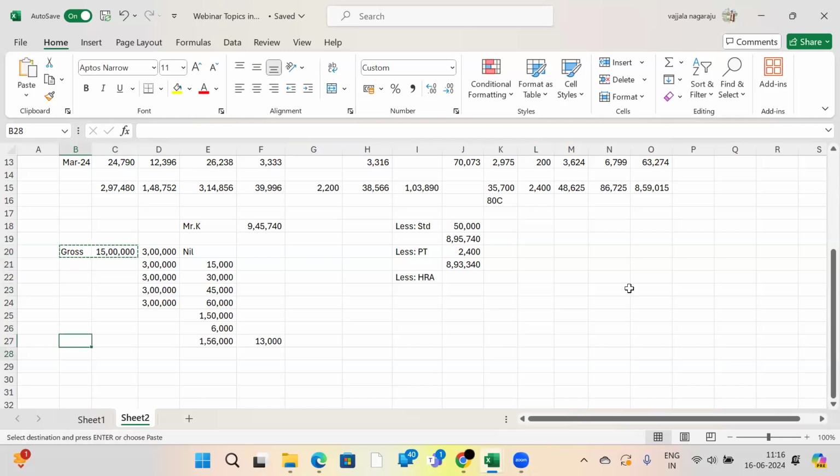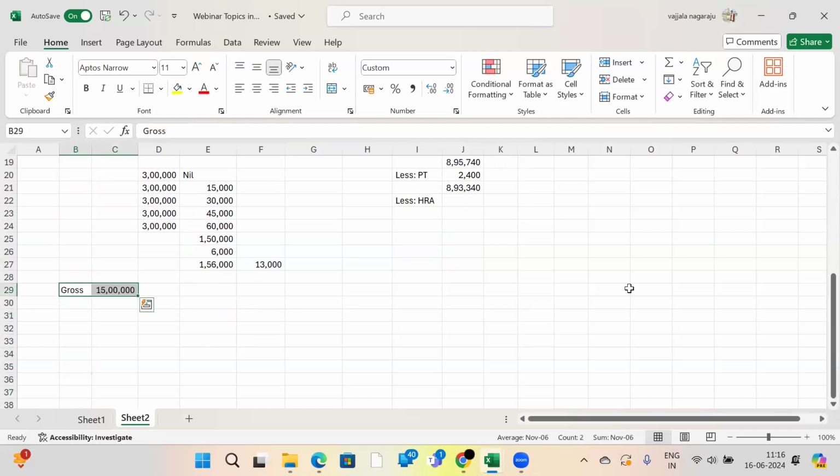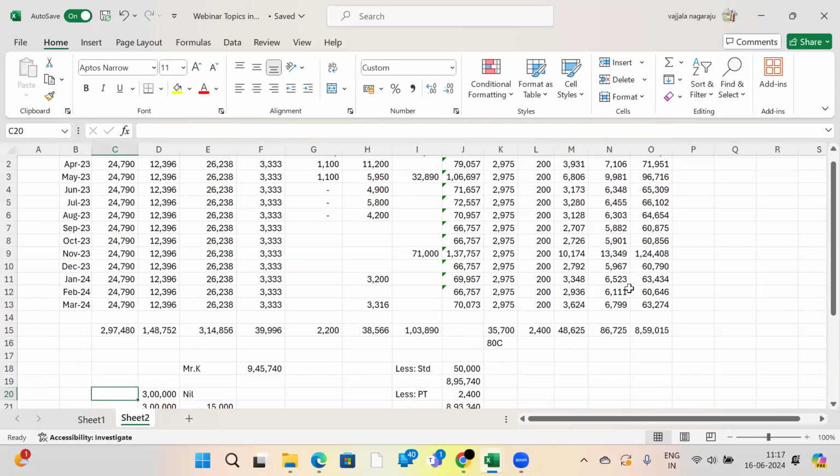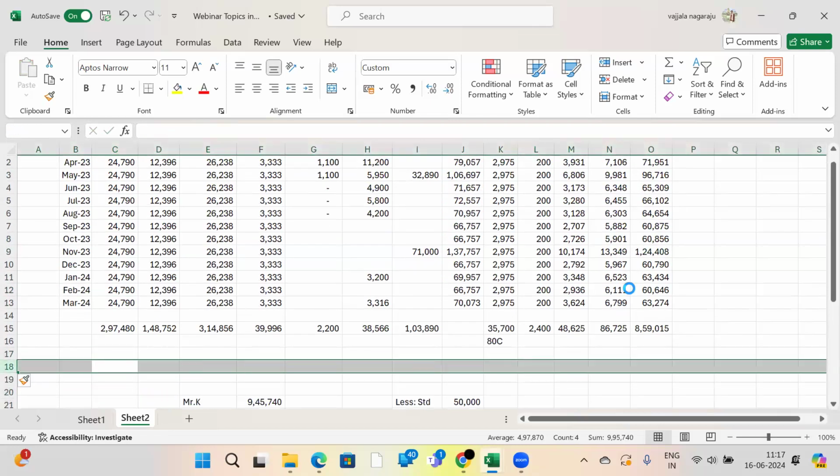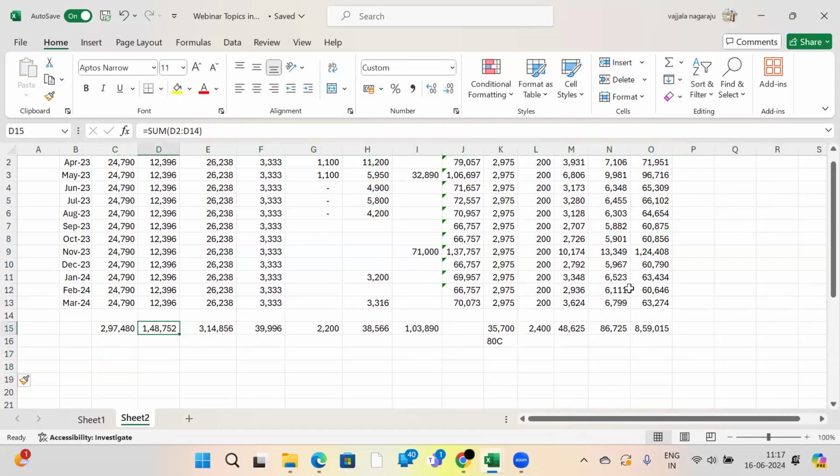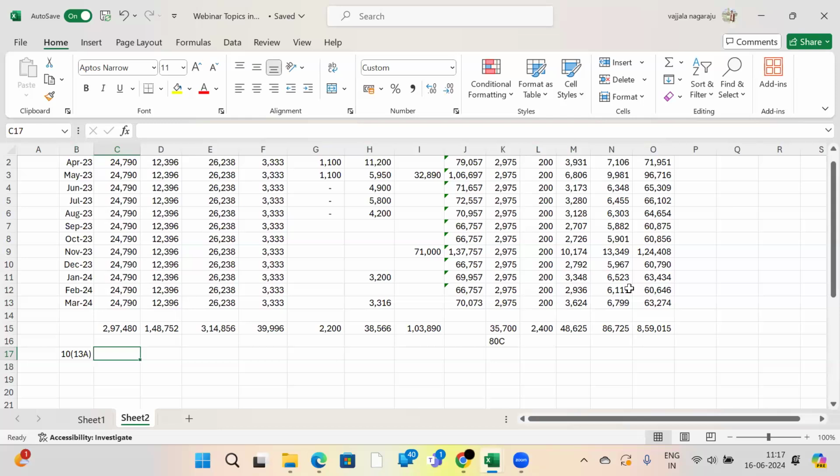Suppose under the old tax regime, the gross salary is 15 lakhs. From this amount, madam will get HRA every month. Now there is a calculation for the deduction of HRA also. I will tell you how every person will get a deduction. In this example, one employee is receiving HRA of 1,48,752. There is a section called Section 10(13A). With this section, there are 3 limits we should calculate.